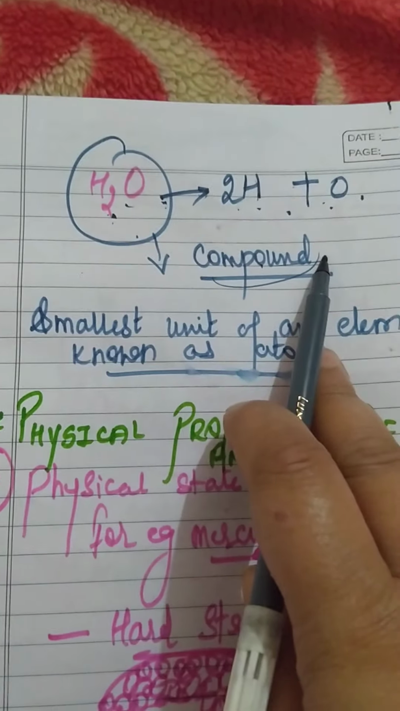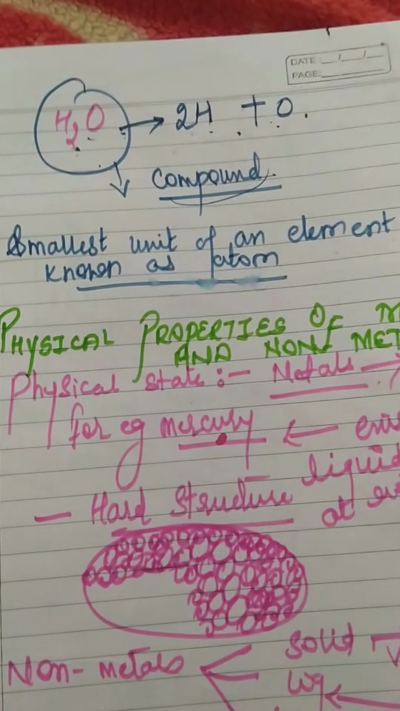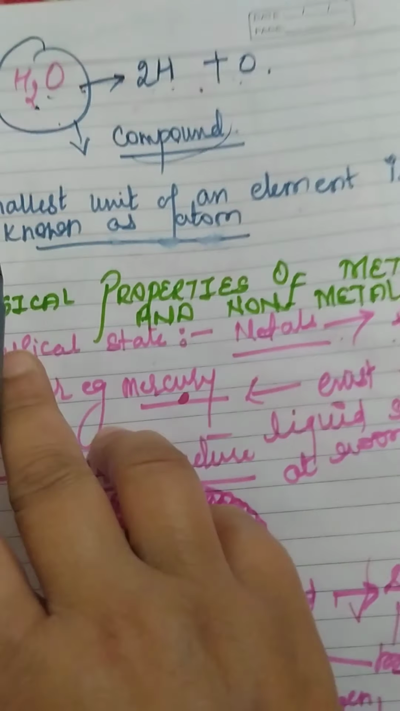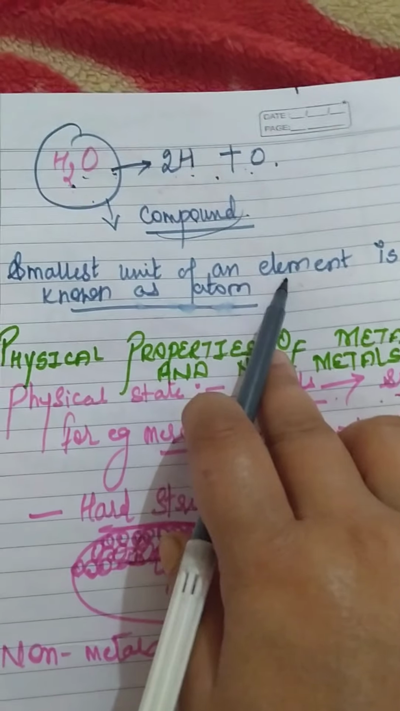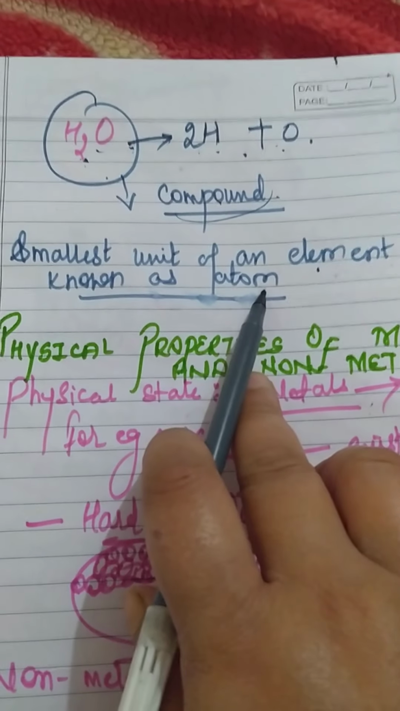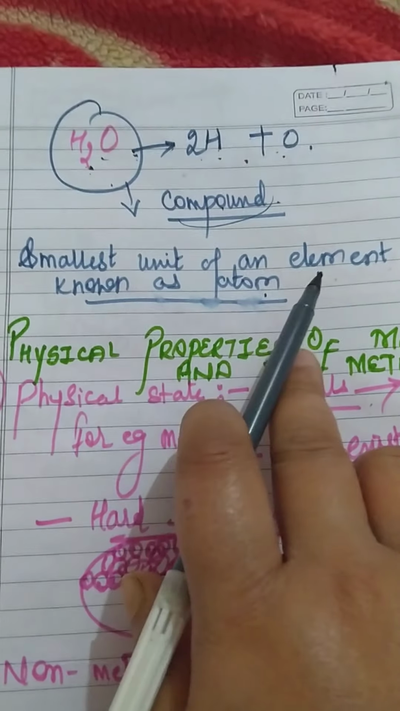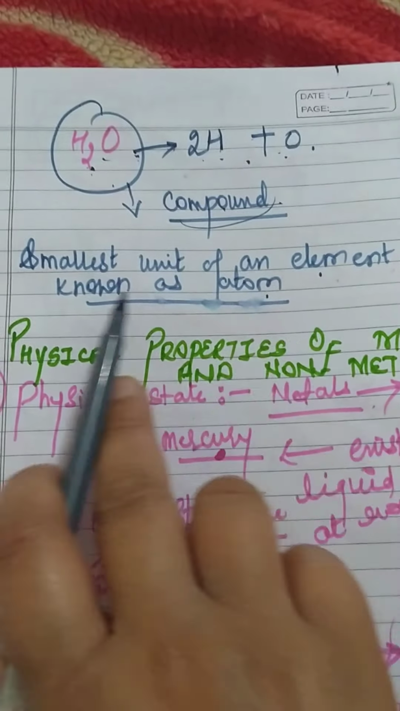Now, an element is also made up of finer particles. So the smallest unit of an element is known as an atom. What is the smallest unit of an element? The smallest unit of an element is known as an atom.